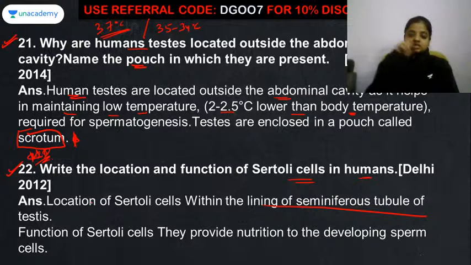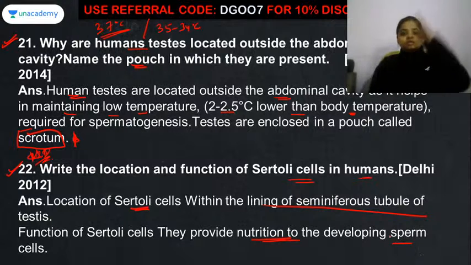Inside the testes there are seminiferous tubules. In the middle of the seminiferous tubules are the germ cells, and on the outside are the Sertoli cells. These Sertoli cells work to provide nutrition to the developing sperms, because these sperms have to travel from the male organism to the female body. So it needs full energy, full nutrition. It should be a very highly energetic sperm.